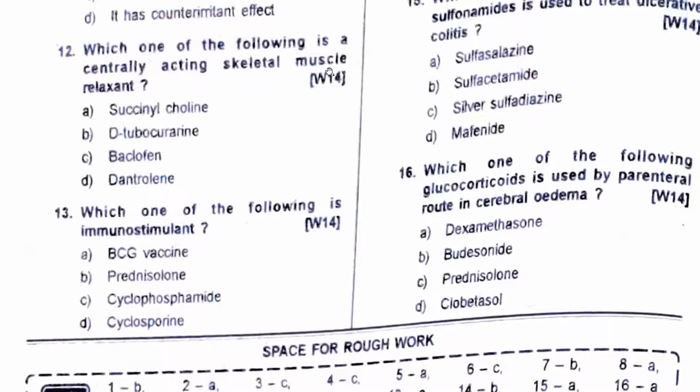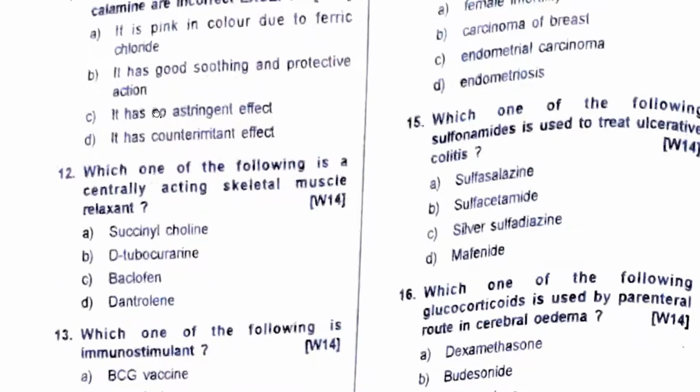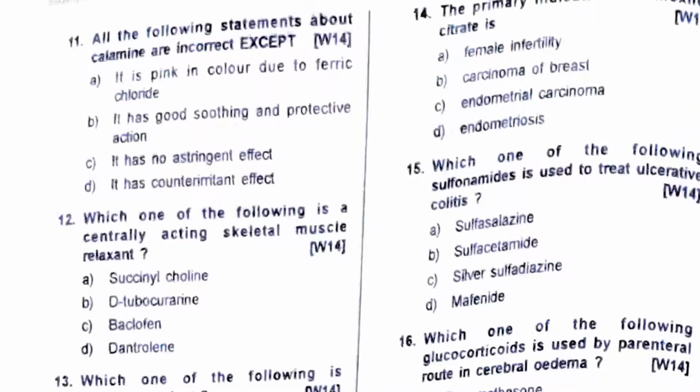Following is a centrally acting skeletal muscle relaxant: baclofen. Baclofen, and there's another drug from the name C. I'm not pretty sure of it, but an MCQ has been repeated. Baclofen is a centrally acting muscle relaxant. D-tuberculin is a non-depolarizing muscle relaxant. Succinylcholine is a depolarizing muscle relaxant, and dantrolene is a direct muscle relaxant, direct action. Remember these questions will definitely be coming, and I don't want you to get confused at that point in time.